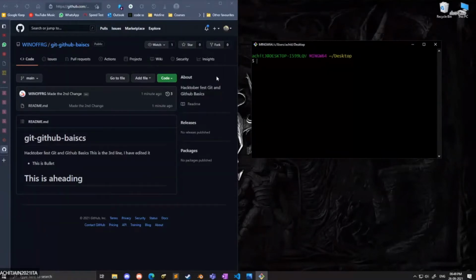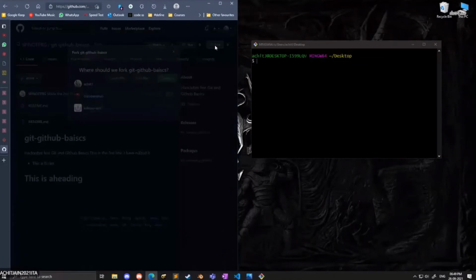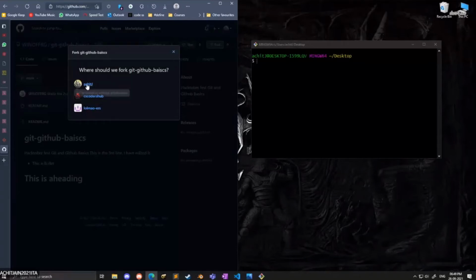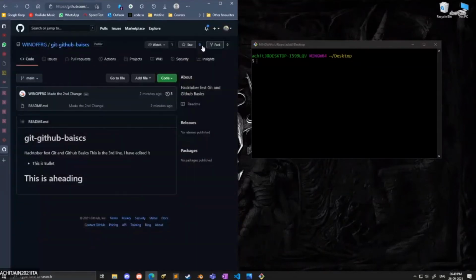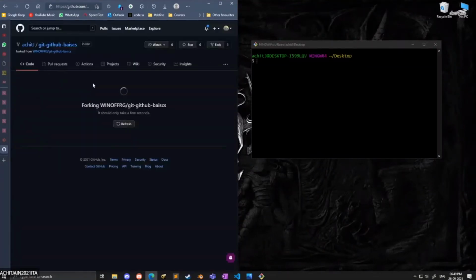So to make any change to my repository, what Achit needs to do is fork my repository. Okay, what is forking? Forking simply makes a duplicate copy of that repository into his account. His account has another username, Achit J. So this will copy that repository into his account. By pressing the top right button, Fork, this repository will get copied into his account. Achit J. Yes, right.